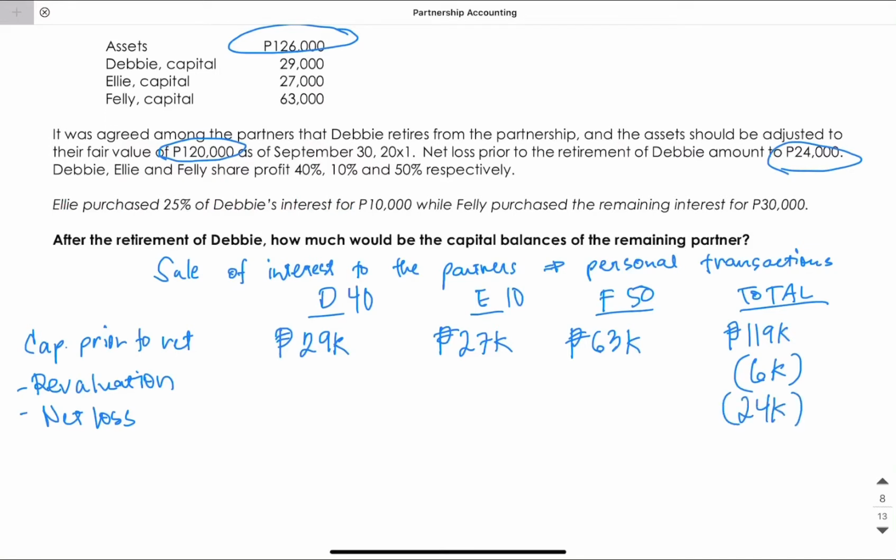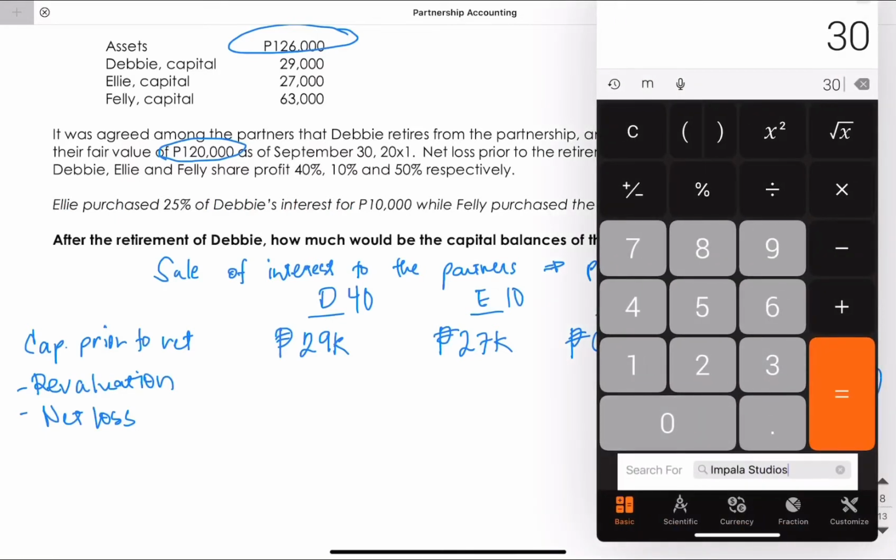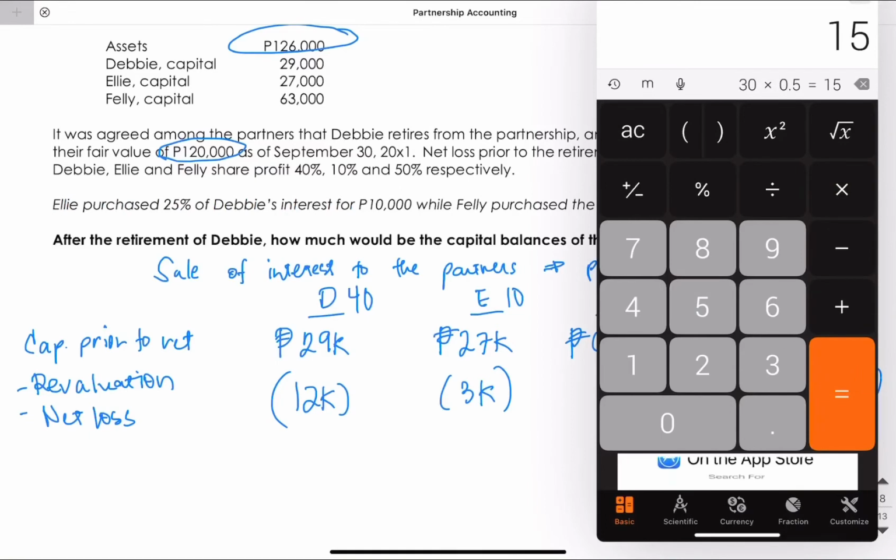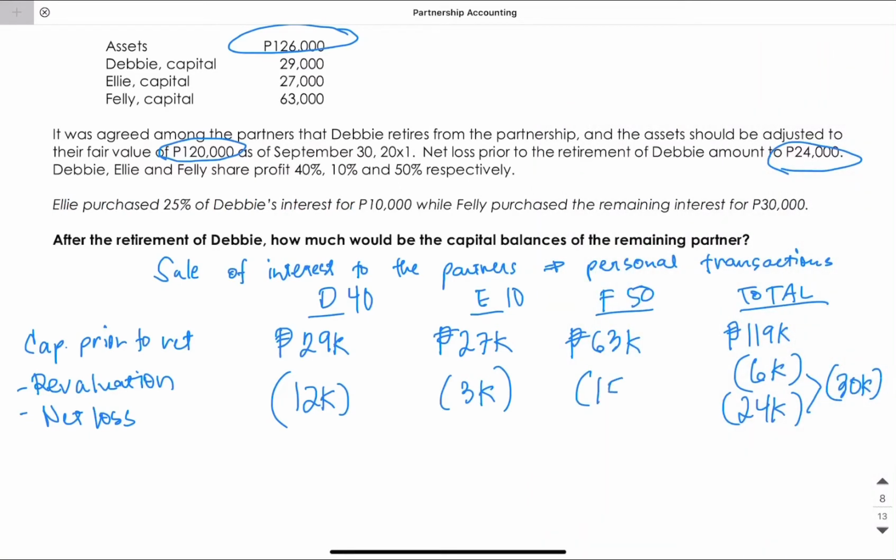Okay, so since both of these items will be distributed in the ratio of 40 to 10 to 50, we can simply combine them to save us some time. 30,000 times 40%, that will give us 12,000. And then 30,000 times 10%, that is 3,000. And lastly, 30,000 times 50%, this is 15,000. Okay. So these two items are incorporated already in the capital balances.